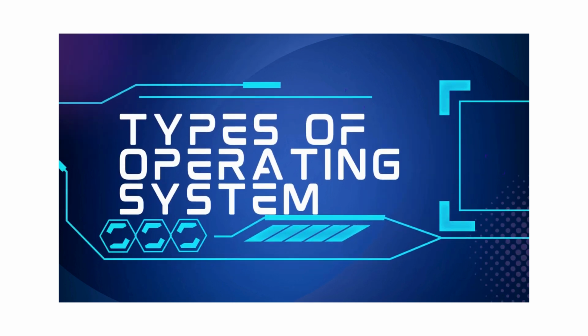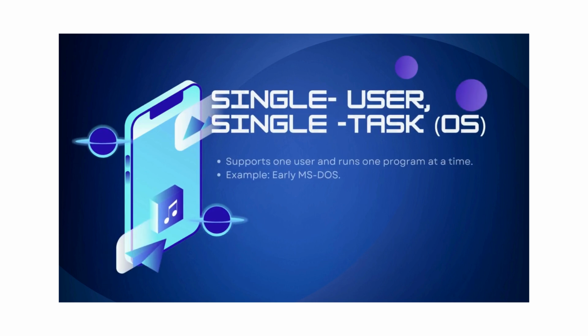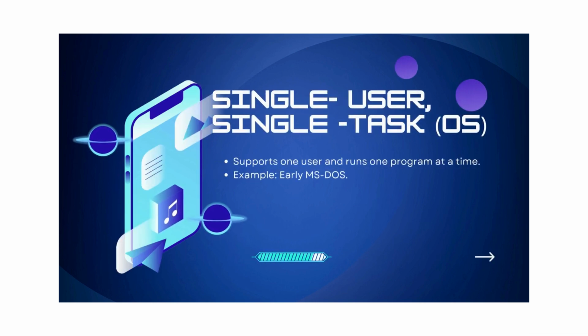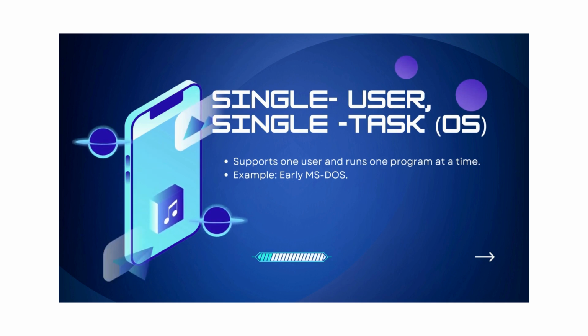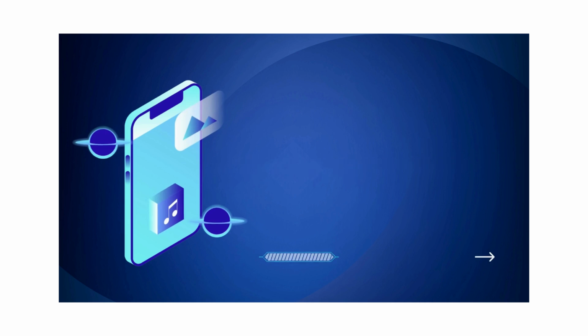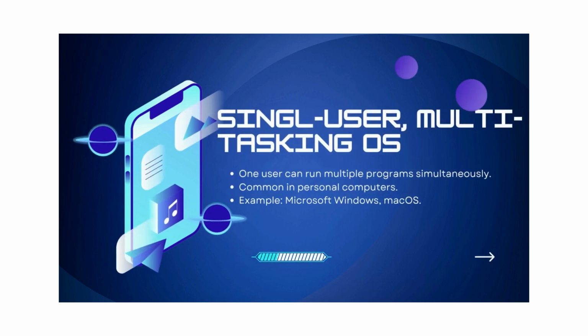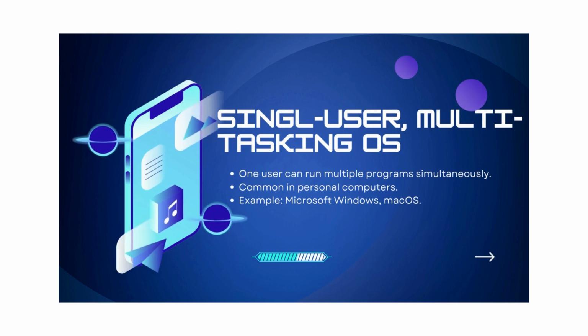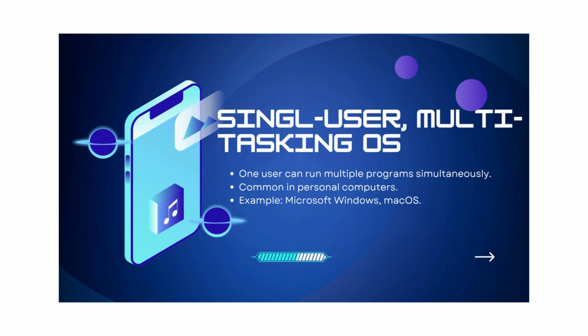Types of operating system. Firstly, single user and single task OS supports one user and runs one program at a time. For example, early MS-DOS. Secondly, single user multitasking OS. One user can run multiple programs simultaneously, common in personal computers.